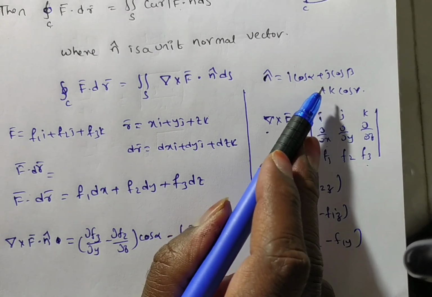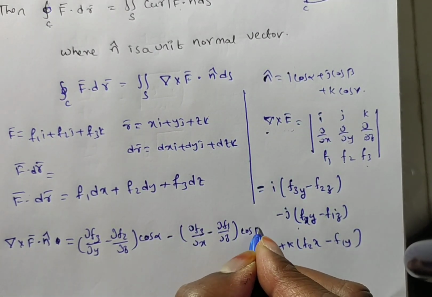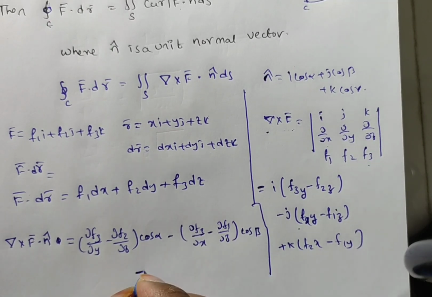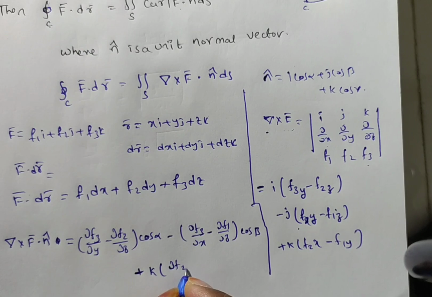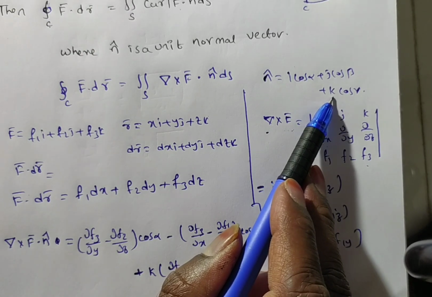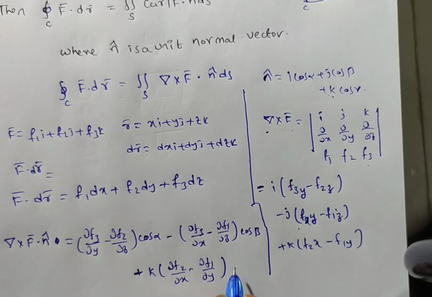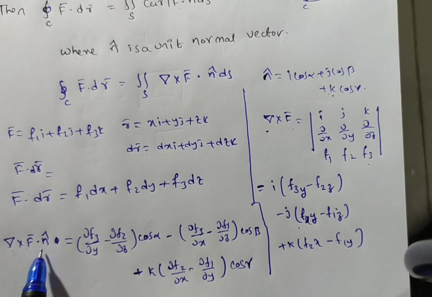This is the j product. What is the coefficient of j in n bar? Cos beta. Next, plus k times ∂f2/∂x minus ∂f1/∂y into, what is the k coefficient in n bar? Cos gamma. This is del cross f bar dot n bar.